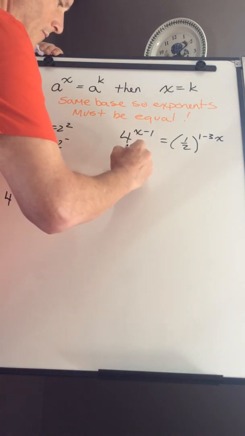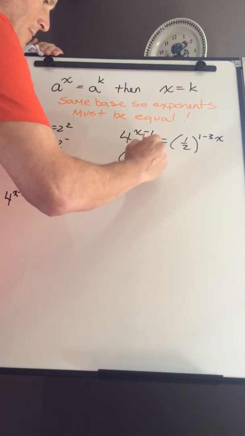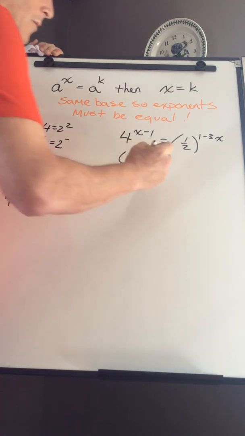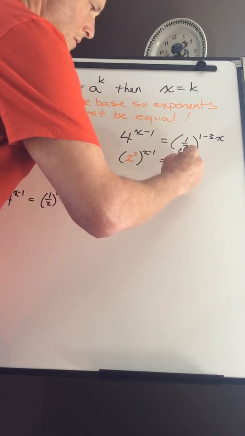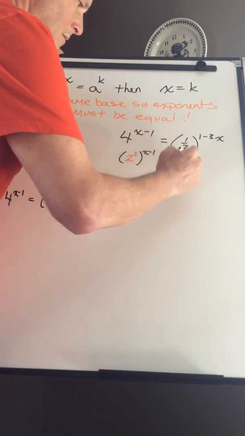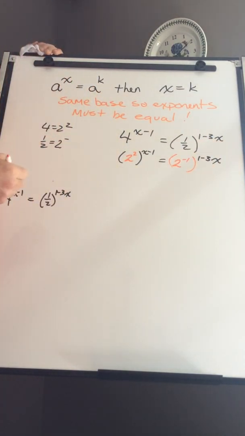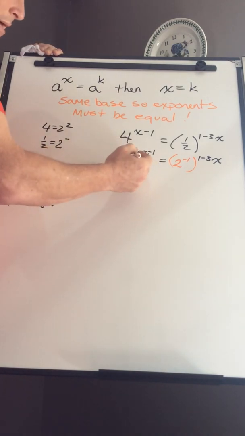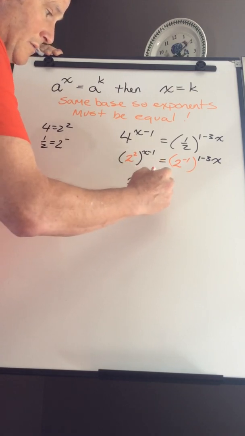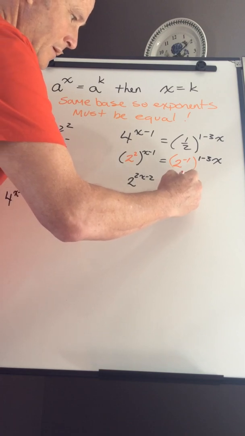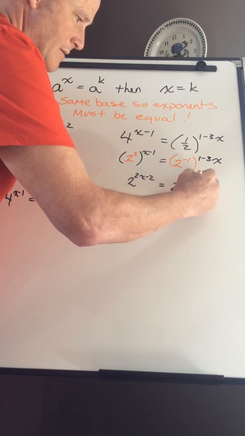So by doing that, I have 2 squared, which used to be 4, and that's all to the power x minus 1. And that's going to be equal to 2 to the negative 1 to the power 1 minus 3x. Distributive property, power of a power, so it's now going to be 2 to the power 2x minus 2, and that's going to be equal to, so negative 1 times this, that just switches them around, so I have 3x minus 1.